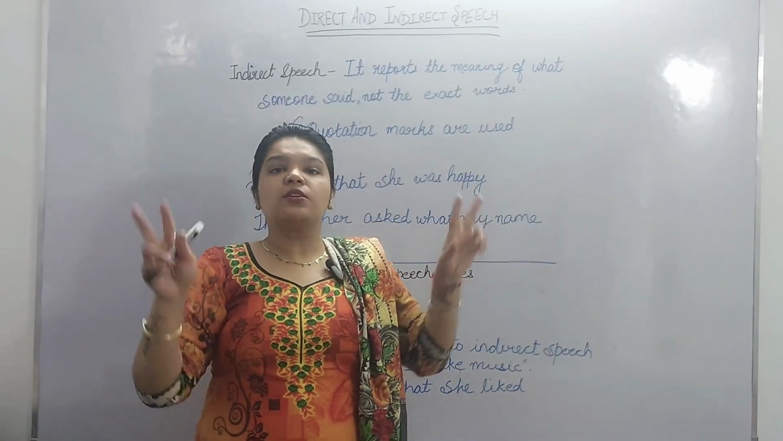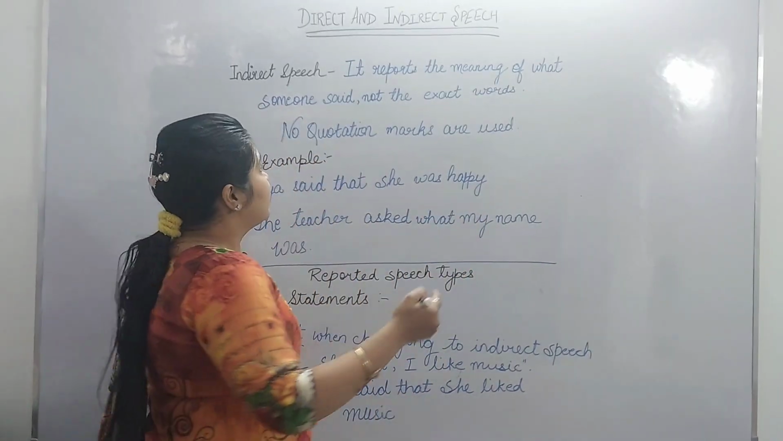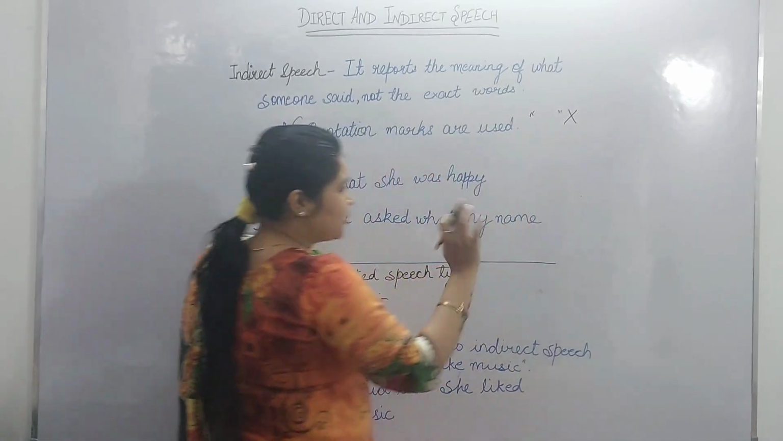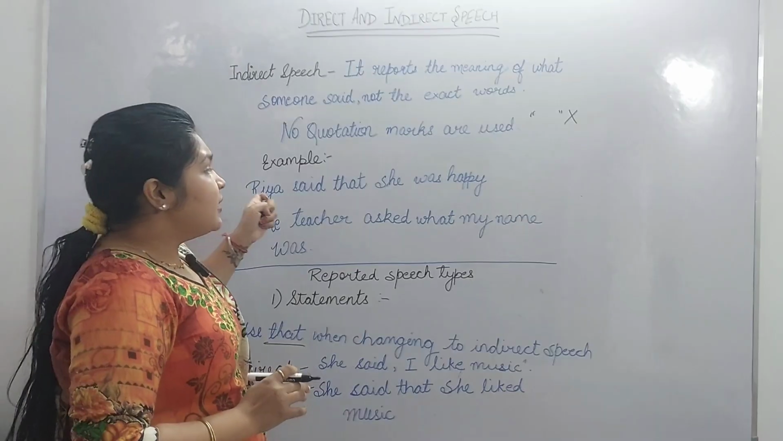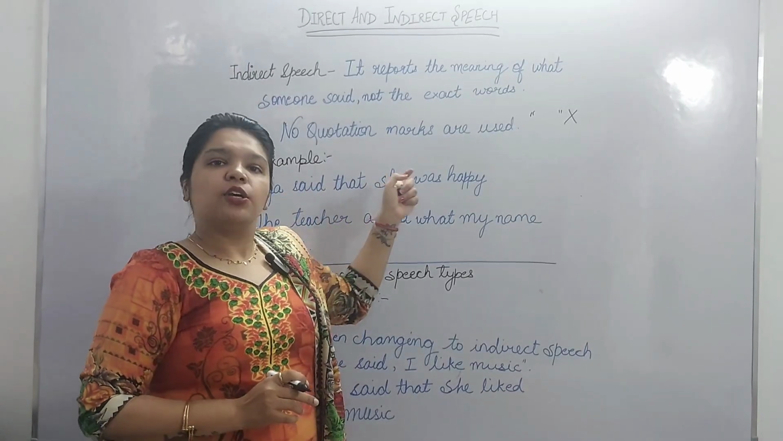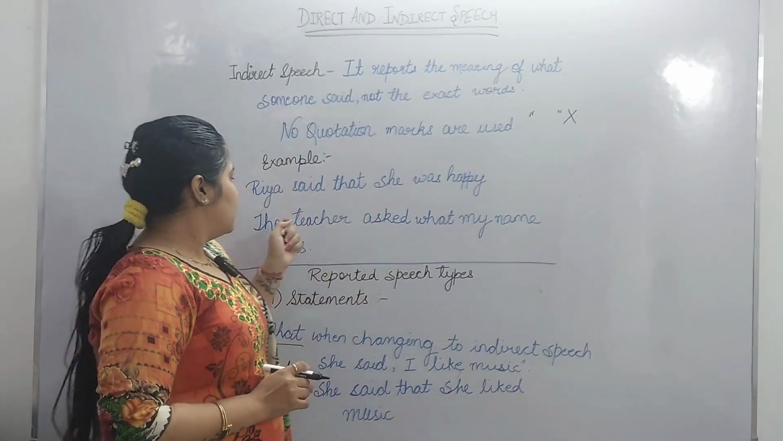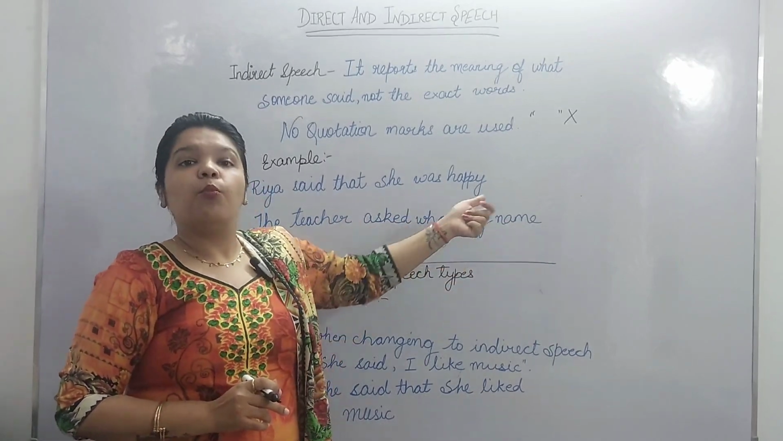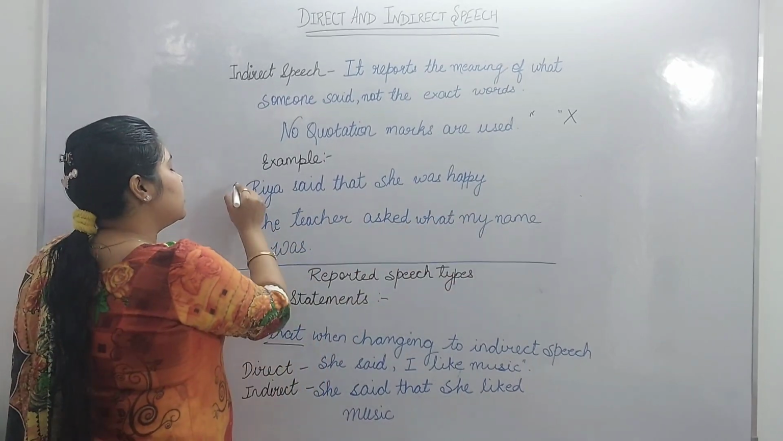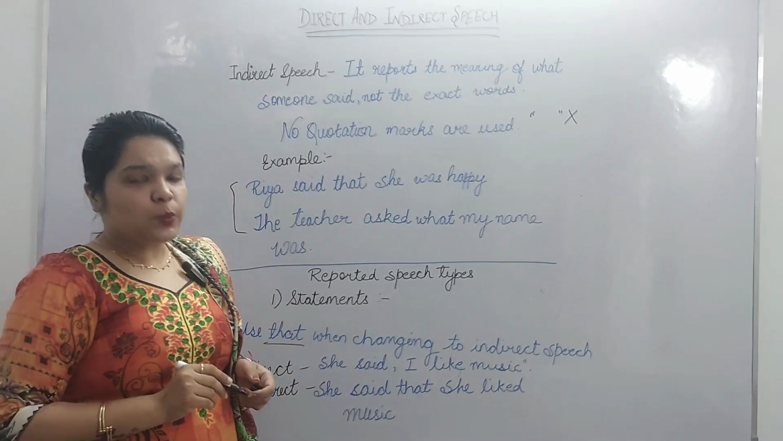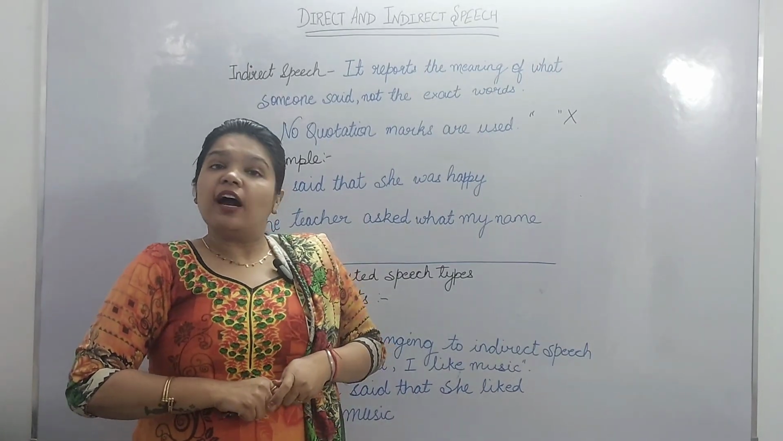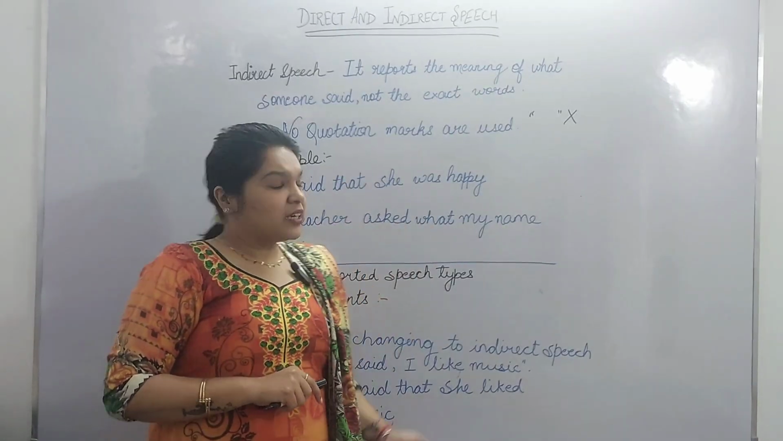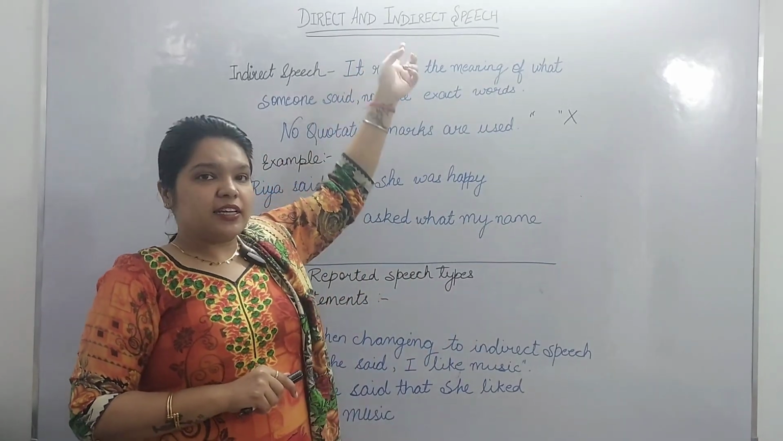No exact words, so no quotation marks in this. There will be no quotation marks in indirect speech. For example, Ria said that she was happy. The teacher asked me what my name was. So these two were the examples of indirect speech. Now you all know there are 4 types of sentences. One by one we'll be doing the 4 types of sentences with direct and indirect speech.